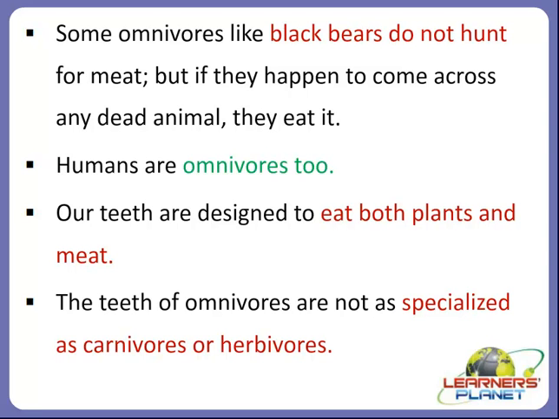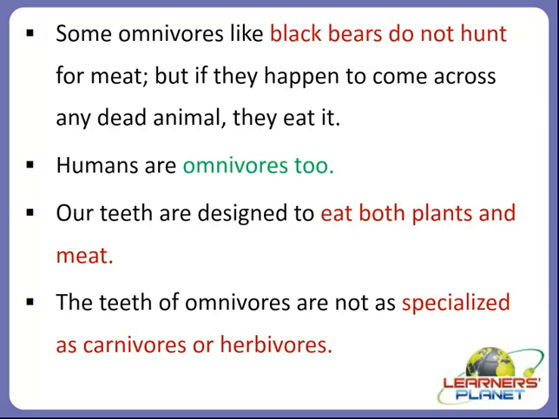There are some other facts about omnivores like humans. Our front teeth help us rip into meat and bite into fruits and vegetables. Our molars help us grind up the meat and chew the fruits and vegetables, so our molars are very helpful for chewing and grinding.